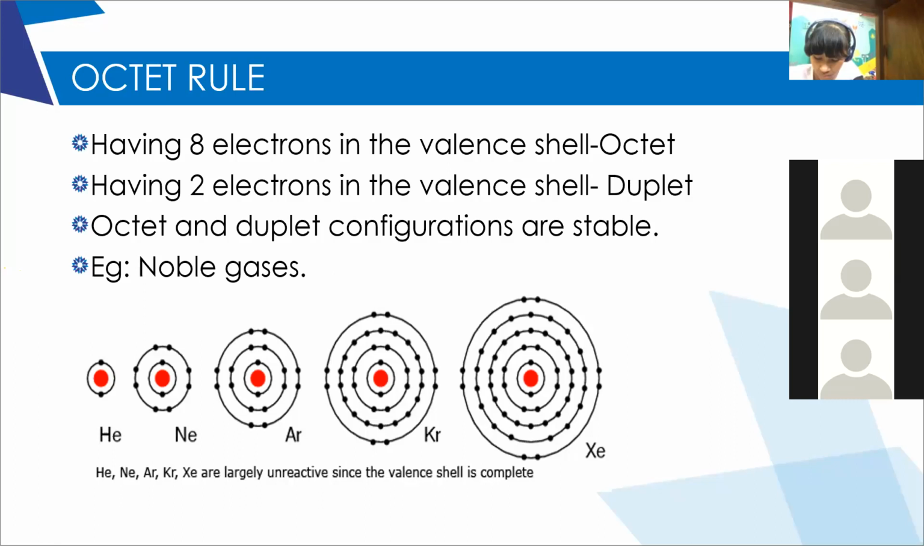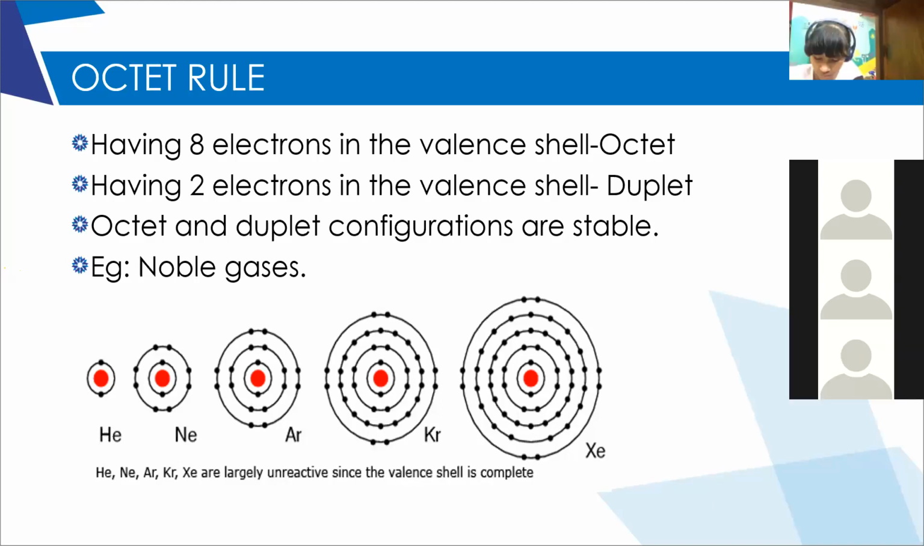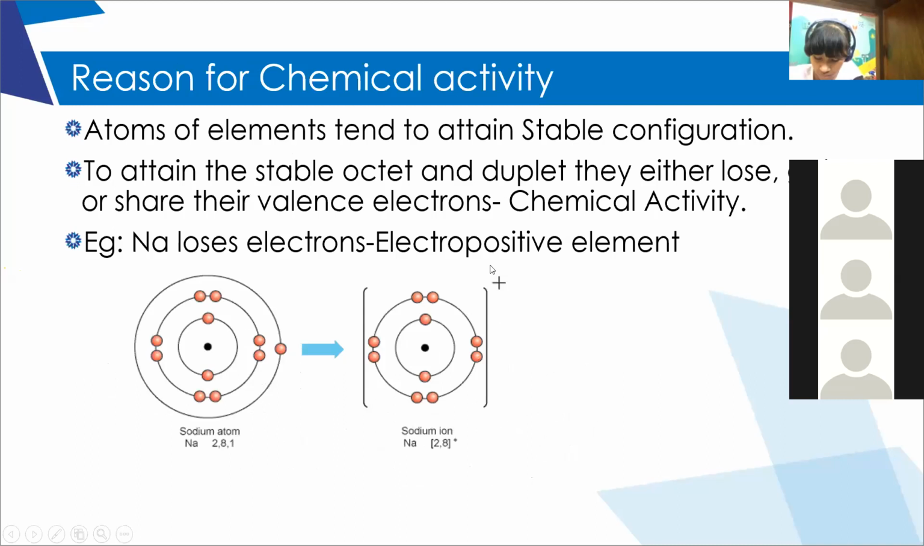So each and every atom tries to attain stability. What do they have to do to attain stability? They should have 8 electrons in their valence shell. If an atom has more than 8 electrons, it will lose all the excess electrons. If an atom has less than 8 electrons, it will try to take up electrons from some other atom in order to complete the octet. Did you understand?